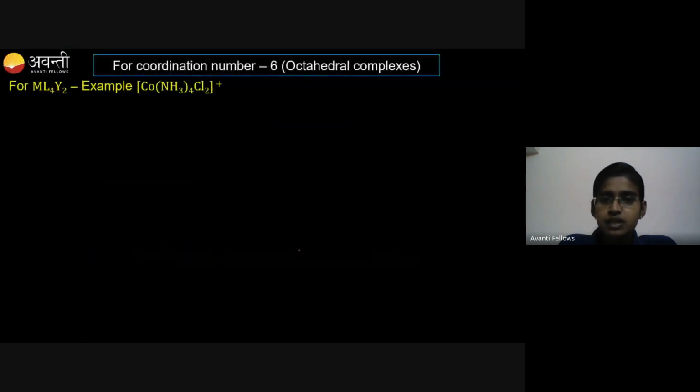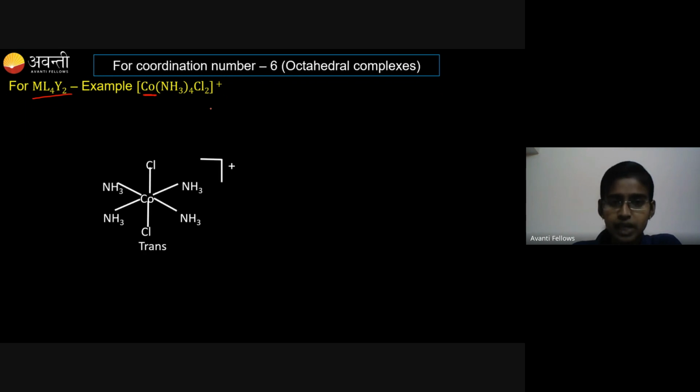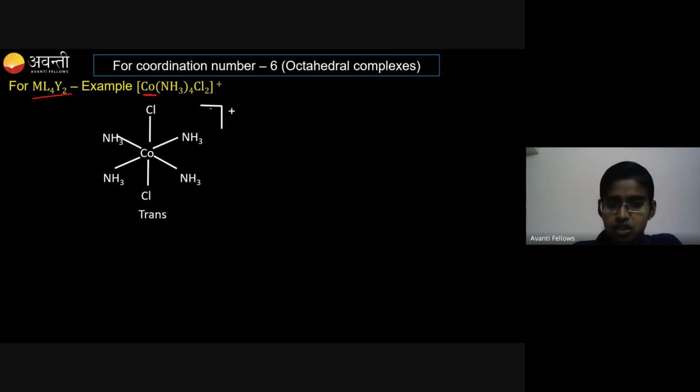So who exhibits? A system which is of ML4Y2 type will exhibit geometrical isomerism. The example is cobalt: cobalt is the central metal atom, the first type of ligand is NH3 and the Y ligand is Cl. So it is of ML4Y2 type and this is the structure.